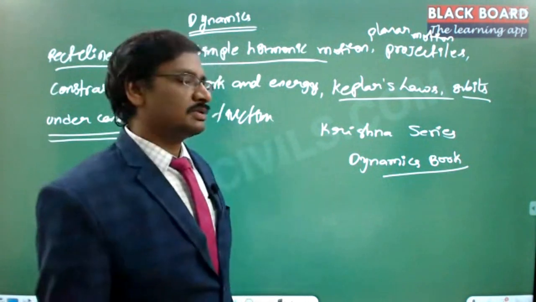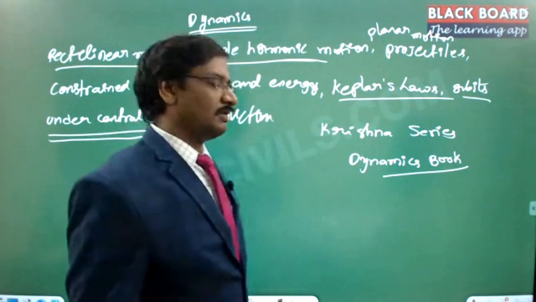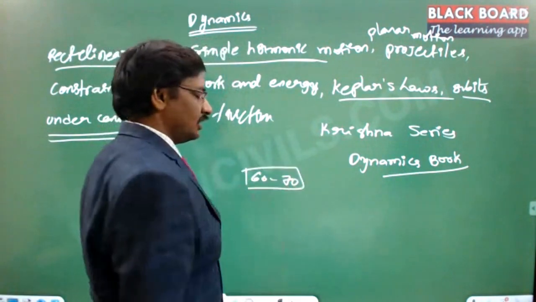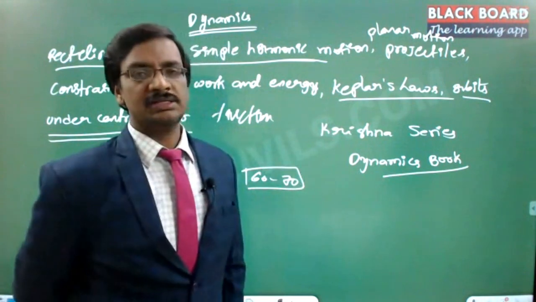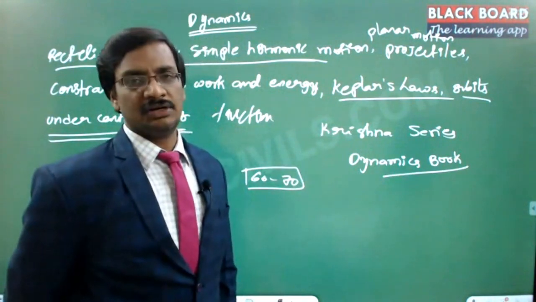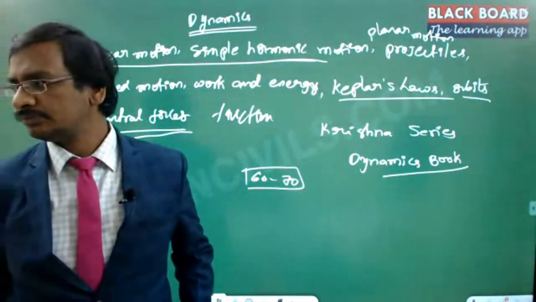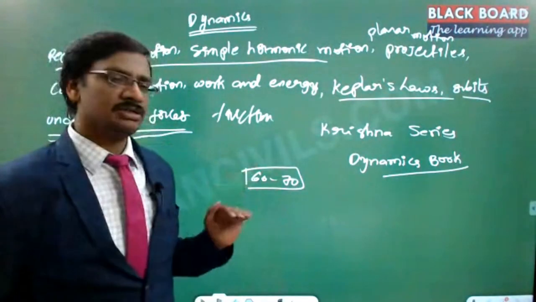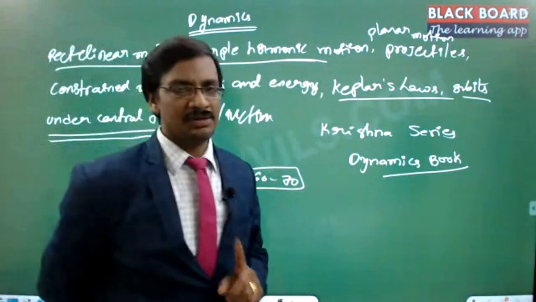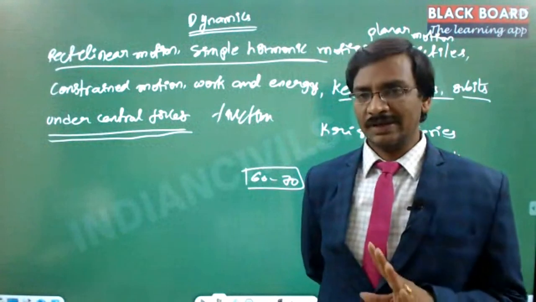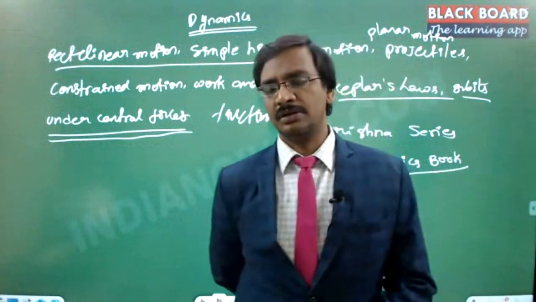Weightage. Statics and dynamics together will be around minimum 60, maximum 70 marks, because together it is a single topic, statics and dynamics. So the weightage can vary here and there: 30, 40 or 35, 35. It can vary between these two topics. But 60 to 70 marks is mandatory, and the importance of this topic is that the questions are spread across multiple questions. That's why you cannot take this as a choice. So that is the important point.